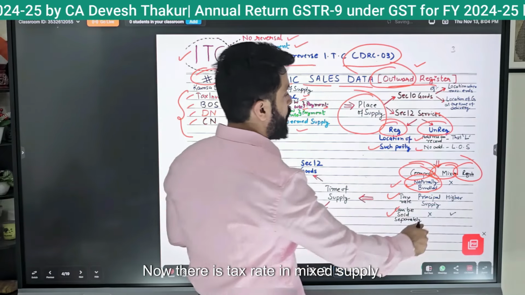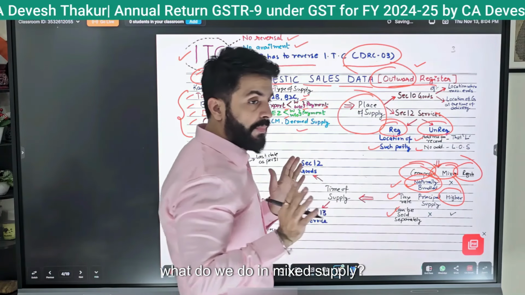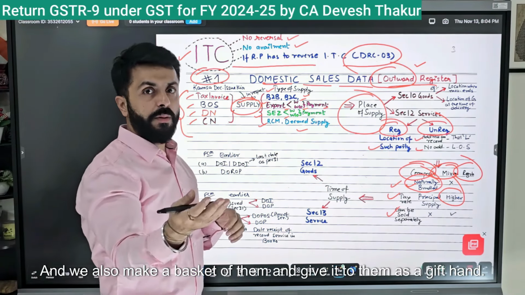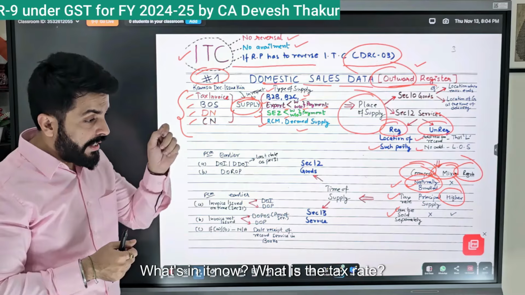Now there is a tax rate in mixed supply. What do we do in mixed supply? They used to club three or four items, and we also make a basket of them and give it to them as a gift hand. What is in it now? What is the tax rate?